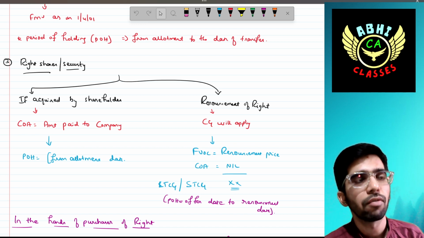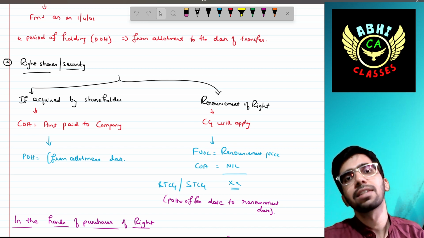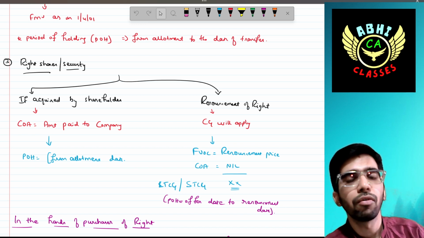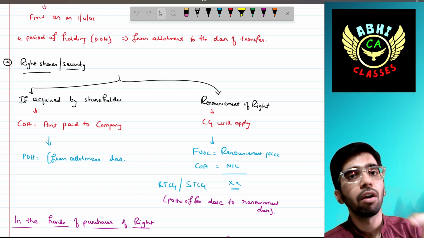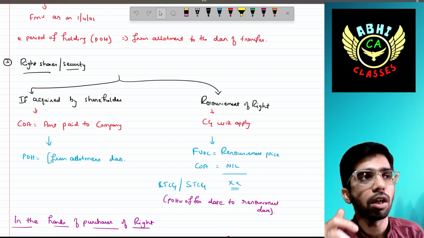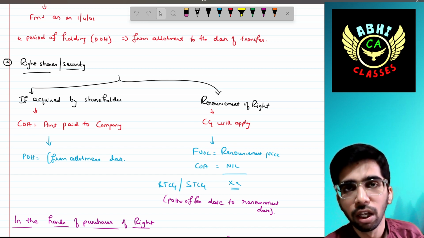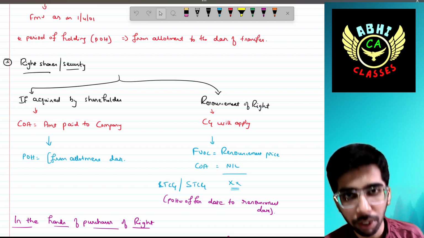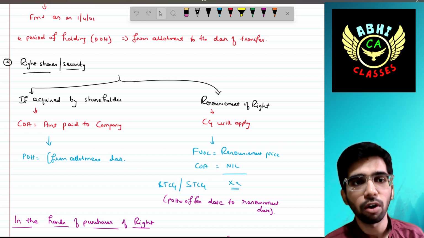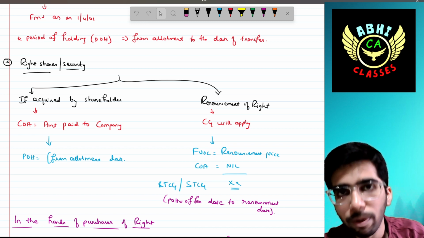Right shares means, let's say, the actual price of the shares of one company is 100 rupees. If you are an existing shareholder, you are provided with the right shares. For example, for 60 rupees, you are getting a 40 rupee discount. The cost of acquisition would be the 60 rupees amount paid to the company. The period of holding should be calculated from the allotment date to the transfer date. Okay. Now the renouncement date.